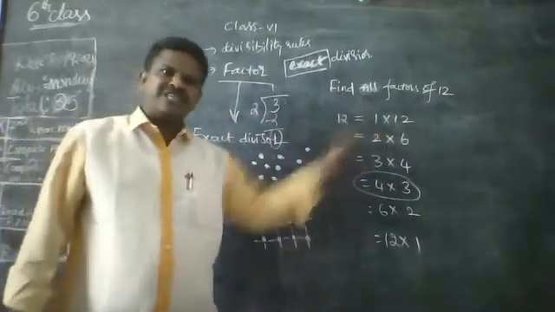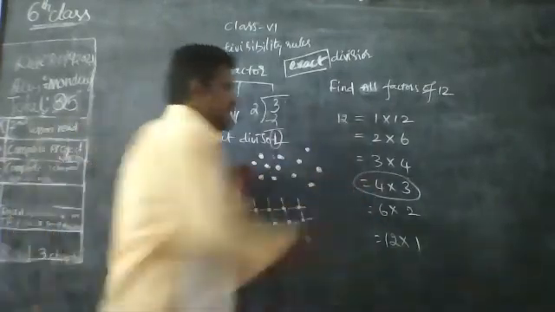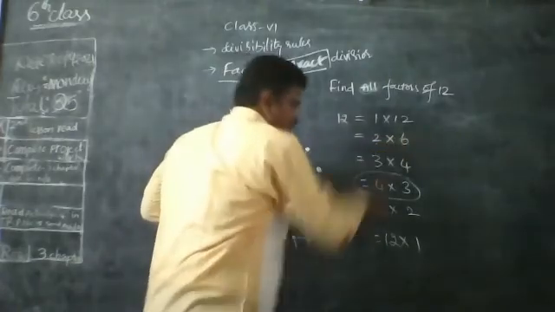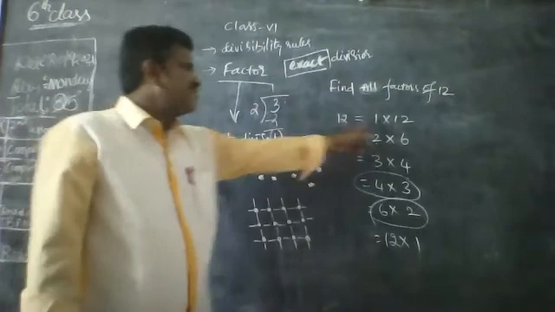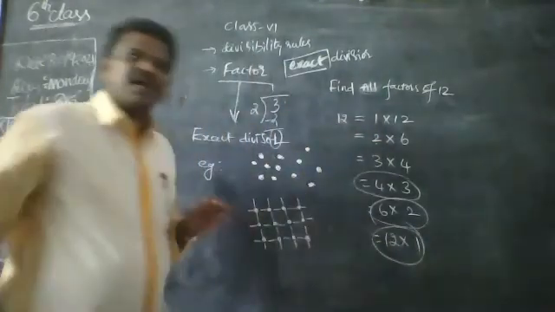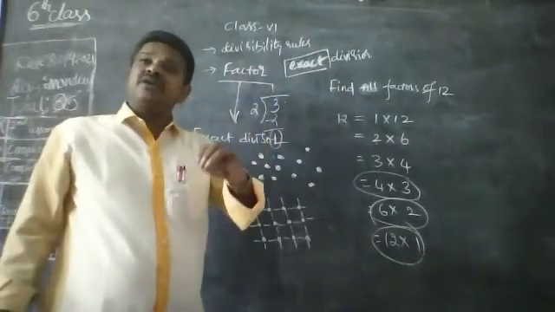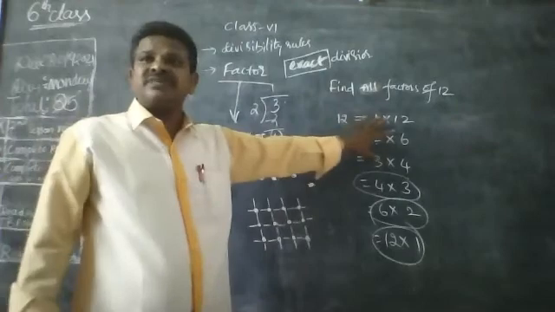Are 3 fours and 4 threes the same? No. 3 is a factor and 4 is a factor. And already 2 sixes are 12 I have written, but no need to write 6 into 2 again. Already 1 into 12 I have written. If it is already mentioned, no need to write again. Okay, these are all factors of 12.